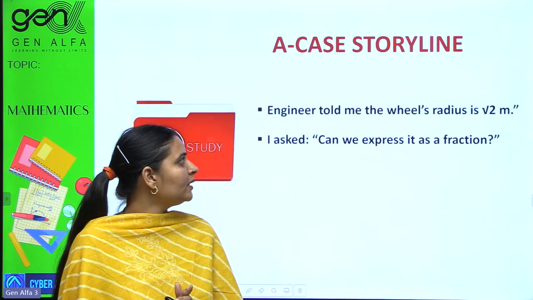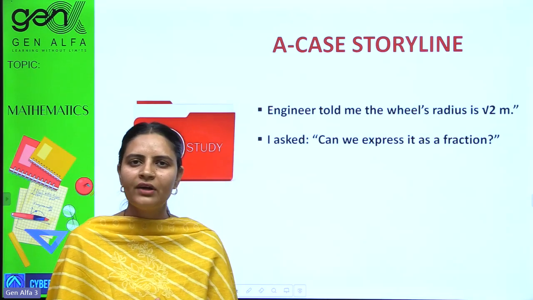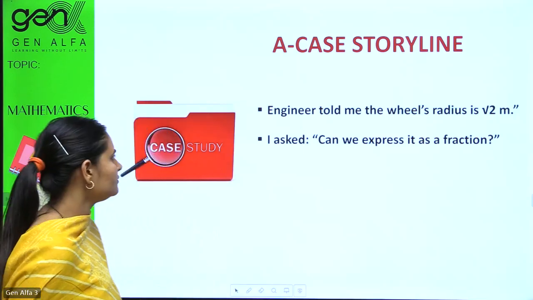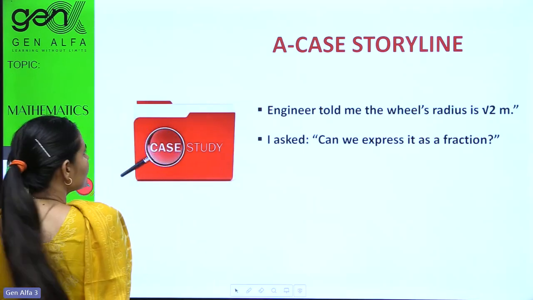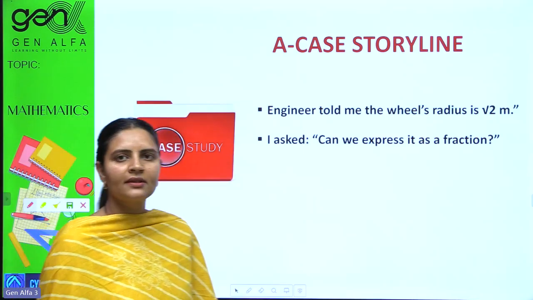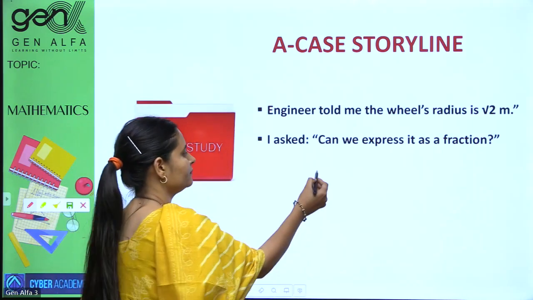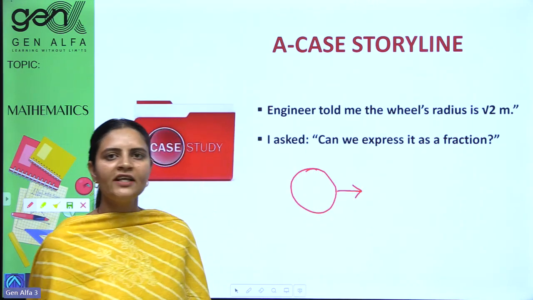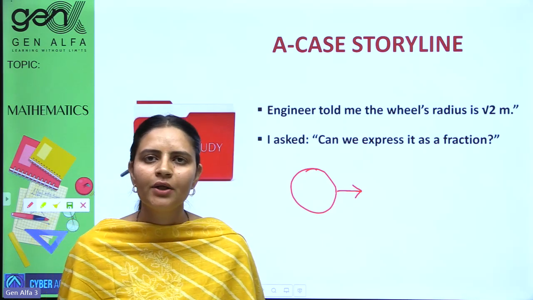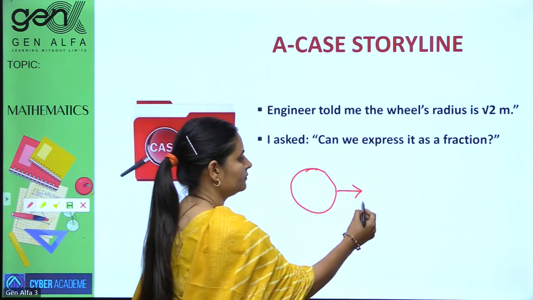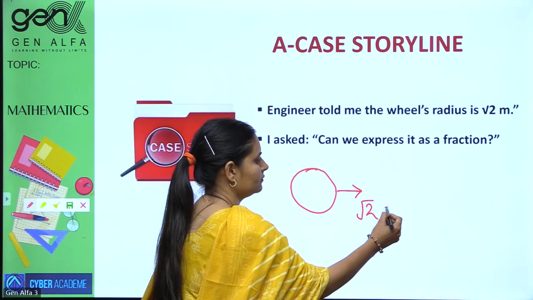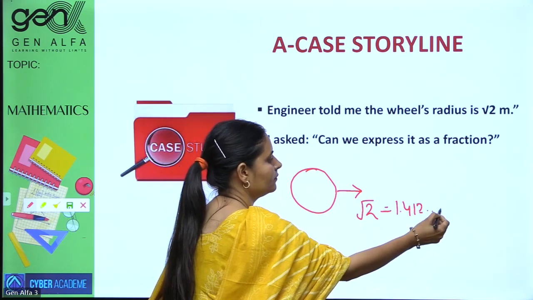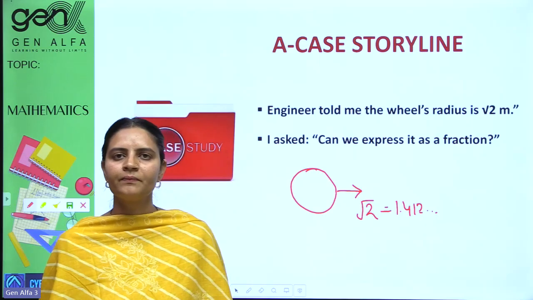An engineer told me the wheel's radius is under root 2 meter. I asked, can we express it as a fraction? Can we express it as a fraction? Under root 2 is what? Its value keeps on going like that.